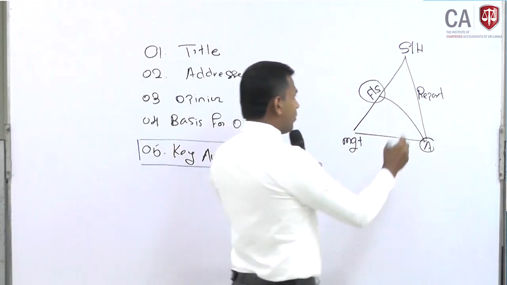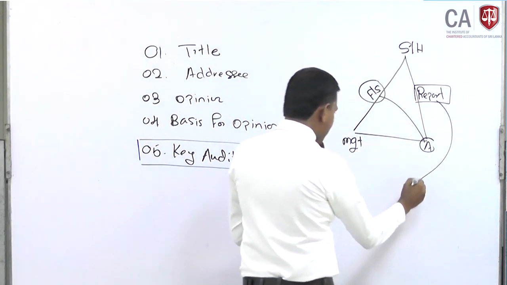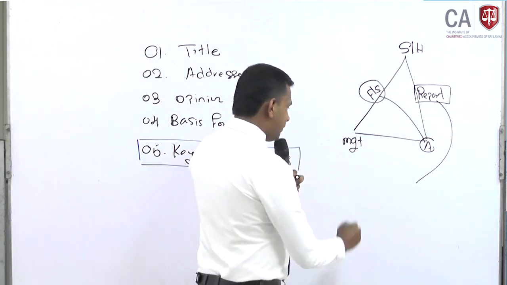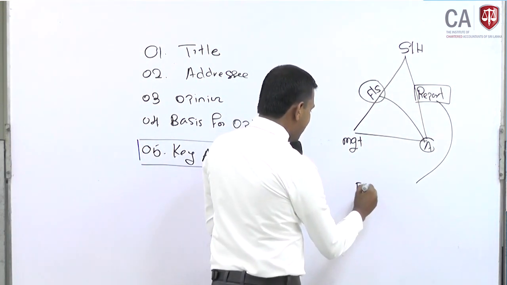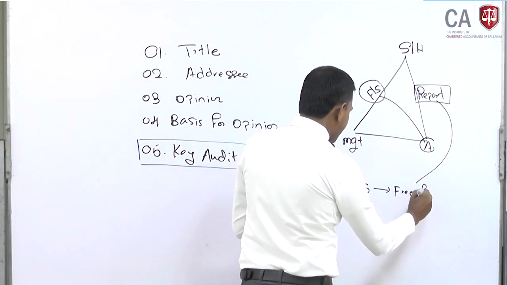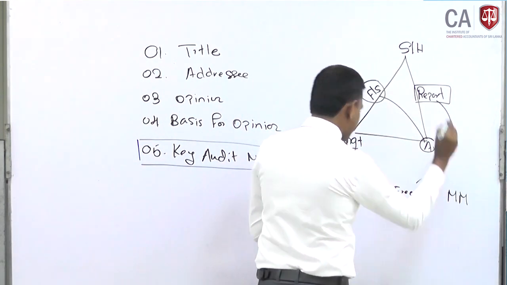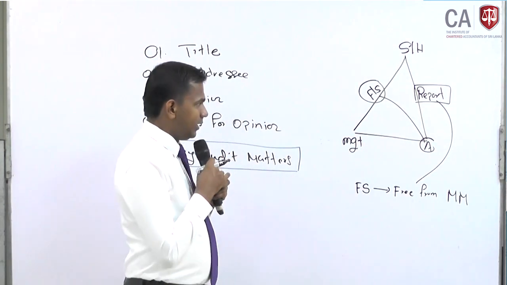When you are giving this report, what you basically say is that these finance statements prepared by the management are free from material misstatement. Look at here.